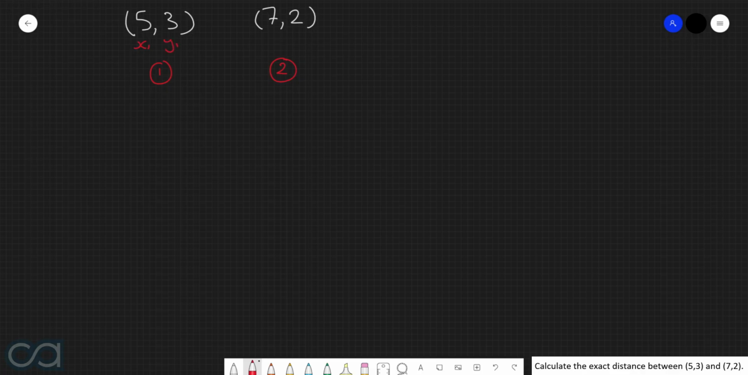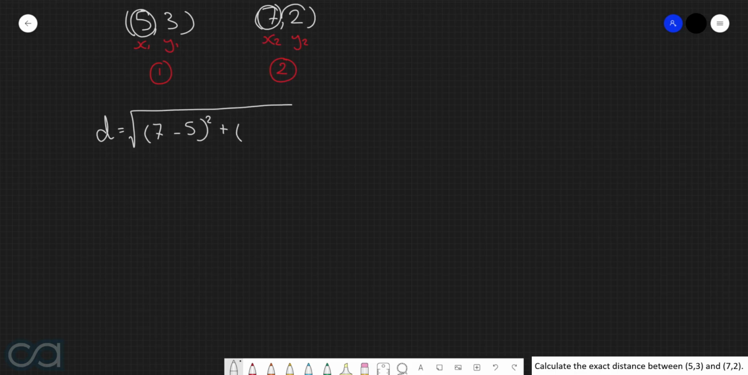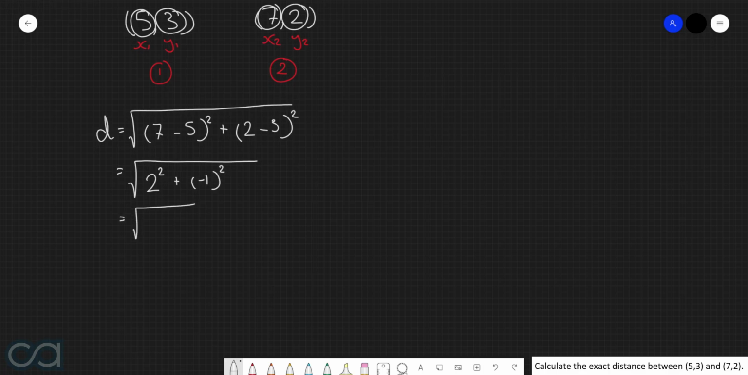x1, y1, x2, y2. Because we know that the distance between 2 points is given by the square root of x2 take x1 all squared plus y2 take y1 all squared. Now, 7 take 5 is 2, so we have 2 squared. 2 take 3 is -1, so we have -1 all squared. This here is now the square root of 4 plus 1, or in other words, the square root of 5 units. So the distance between these 2 points is root 5 units.